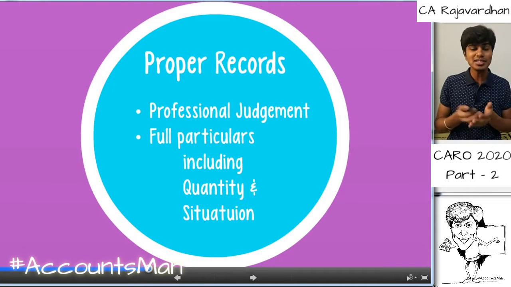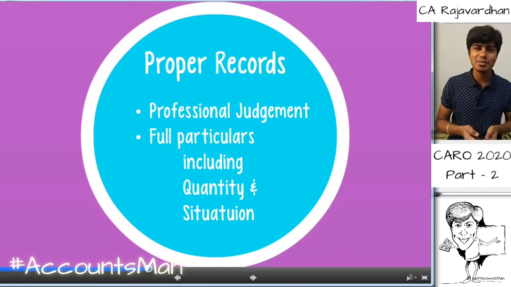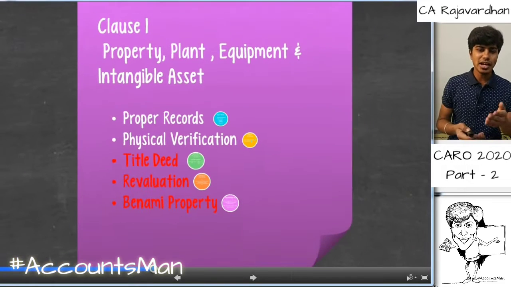They have 10 buildings and situation. One is in this city, the other was in that city. So we need to denote as to where exactly is this fixed asset situated. However, this will not arise regarding intangible assets because intangible assets will not have any physical place of appearance. So that's regarding the proper records.